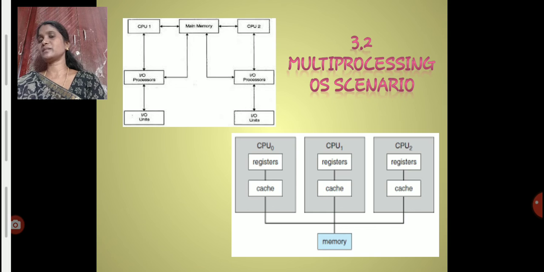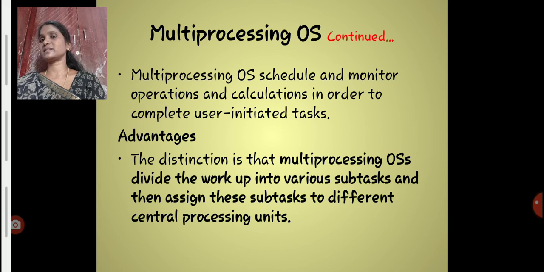Here we want to say that we can have any number of processors in a multiprocessing scenario. About multiprocessing OS, it handles the scheduling and monitoring operations and calculations in order to complete a user-initiated task. When the task is initiated by the user, then only the multiprocessing OS will work.